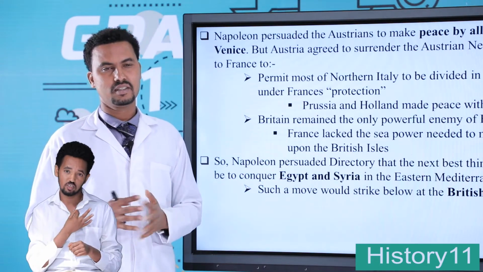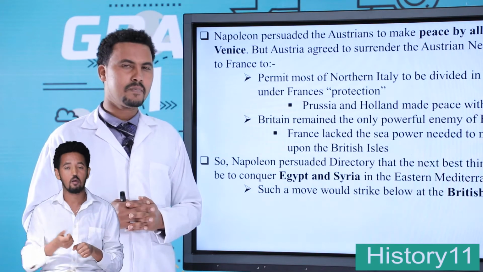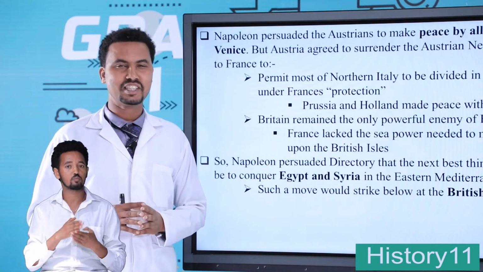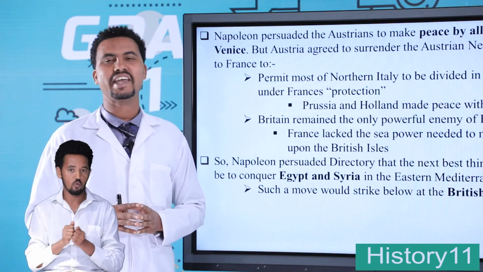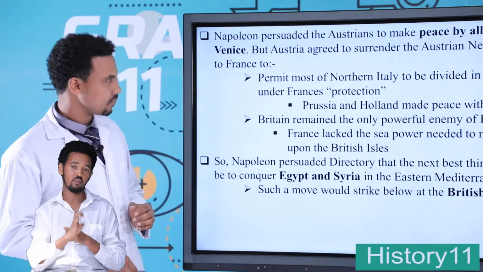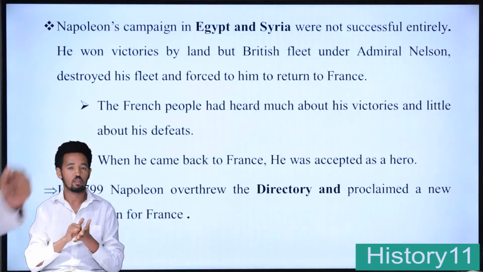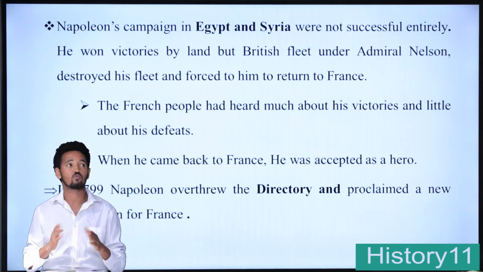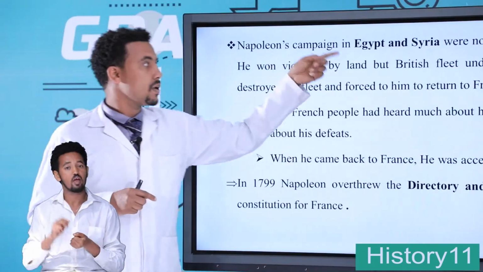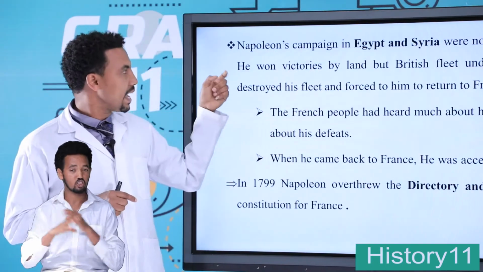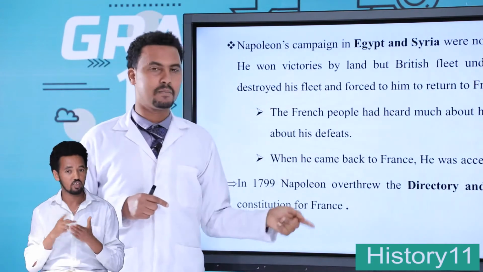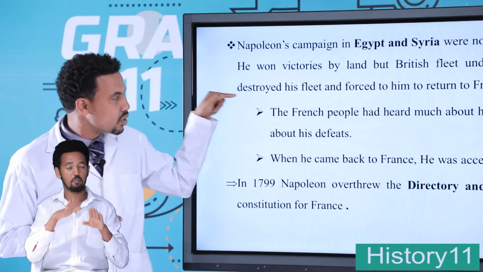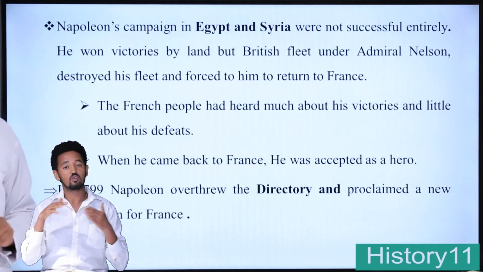In this measure, Napoleon acted against the trade relationship of Great Britain with the outside world in the eastern part. The Napoleonic campaign in Egypt and Syria was successful, but not entirely. He won victories by land, but the British fleet under Admiral Nelson destroyed his fleet